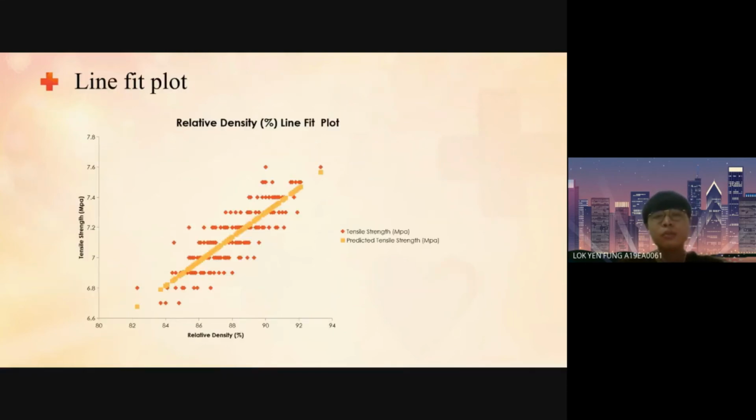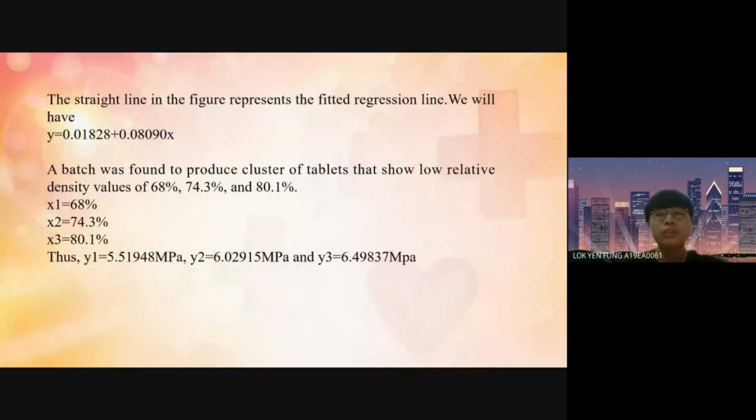This is the line fit plot. The dots are tensile strength and the straight line is predicted tensile strength. The straight line in the figure represents the fitted regression line. We will have y equal to 0.01828 plus 0.08090x.